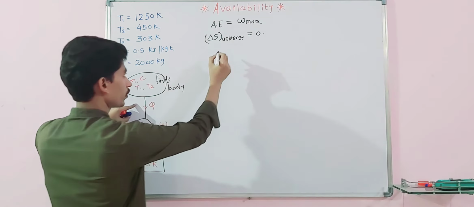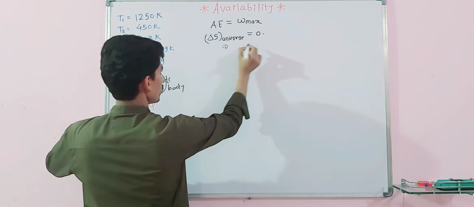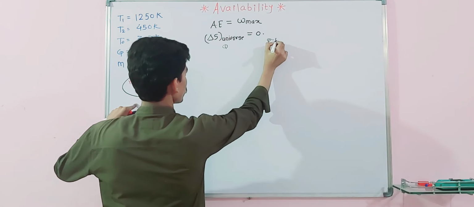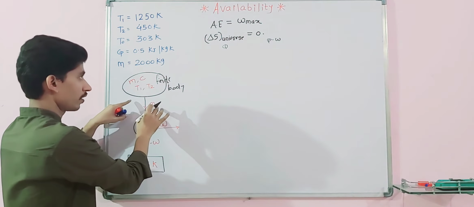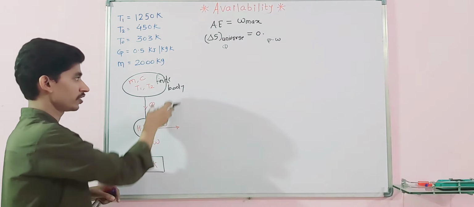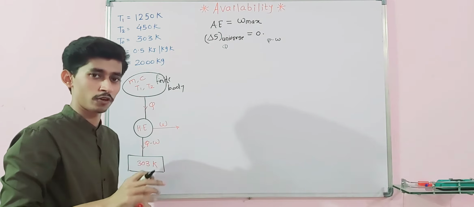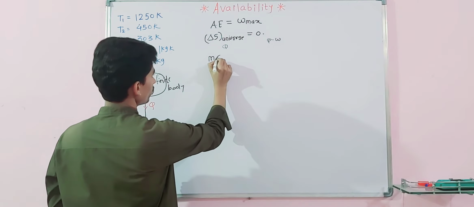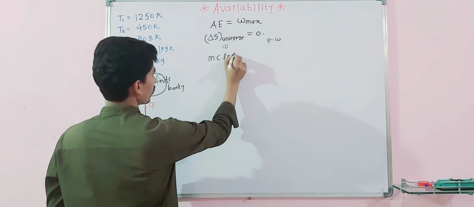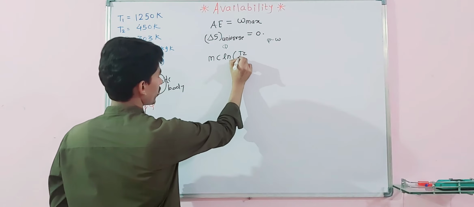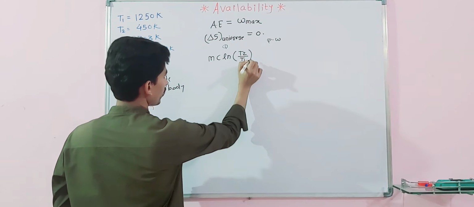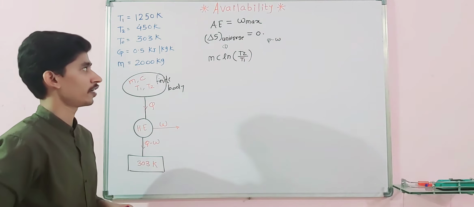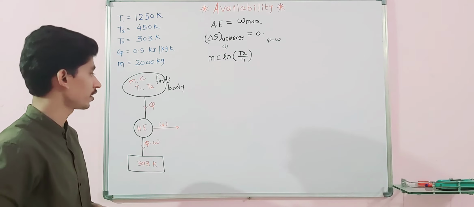Entropy for Q, and entropy for Q minus W. So we are writing over here entropy for Q. This is a finite body, which is going to be cooled. That is nothing but MC ln T2 by T1, since it is going to cool to T2 from its initial temperature T1. That is the entropy generated, MC ln T2 by T1.